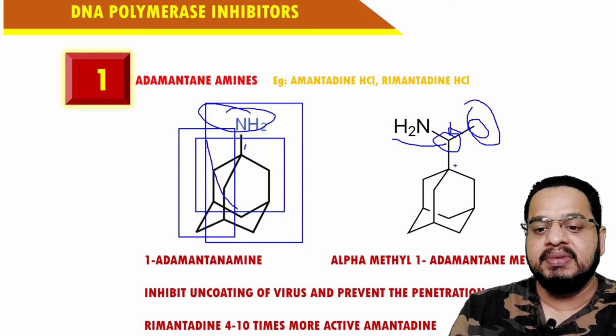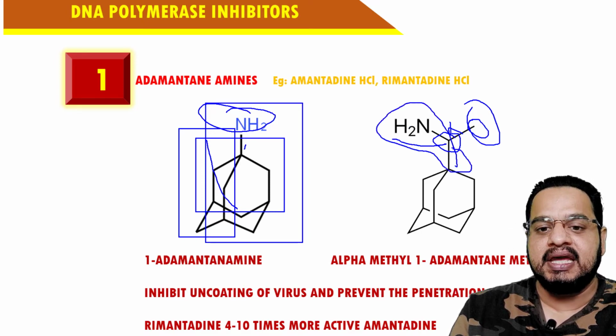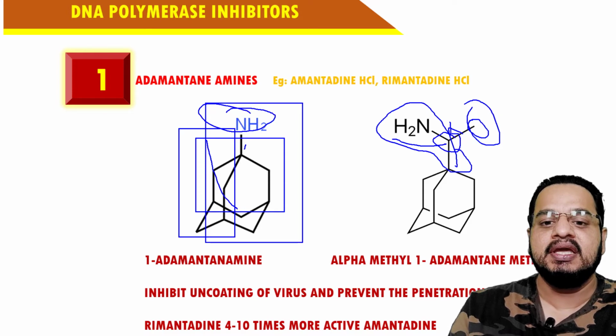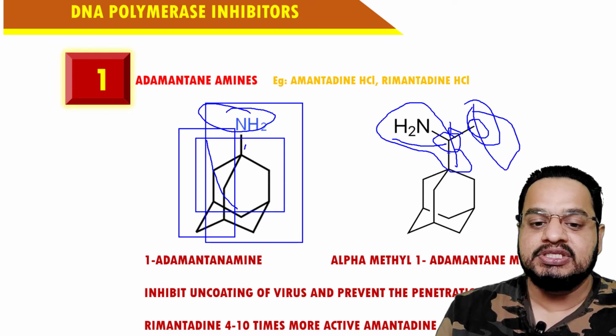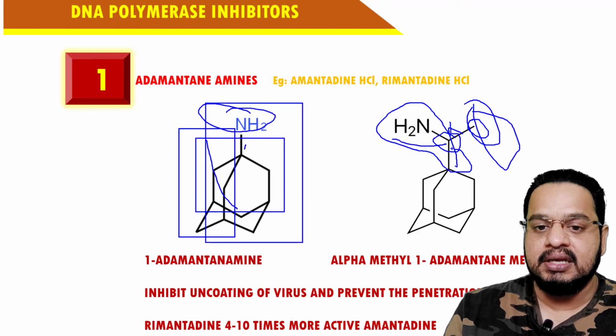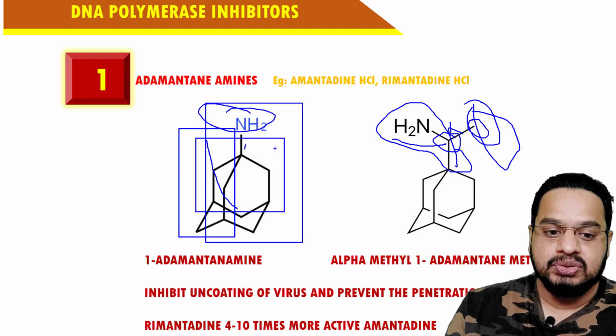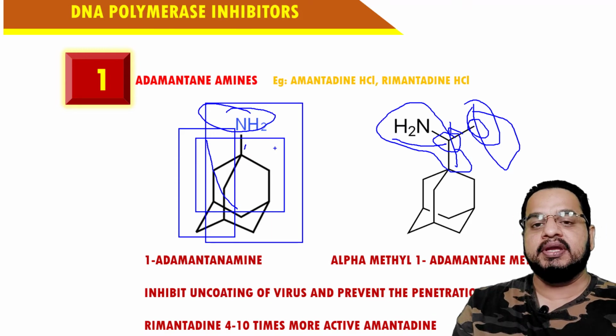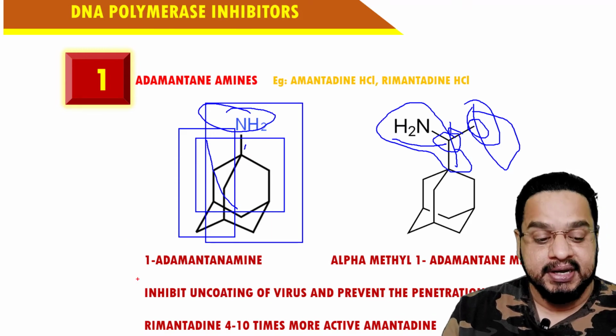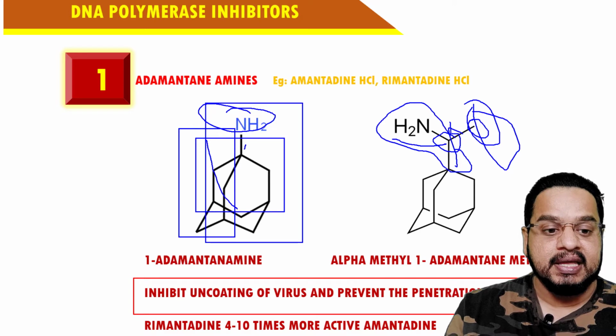So this is the alpha methyl, one adamantane methylamine. This is NH2 CH2, so this is the methylamine. So this would be the alpha methyl adamantane methylamine.